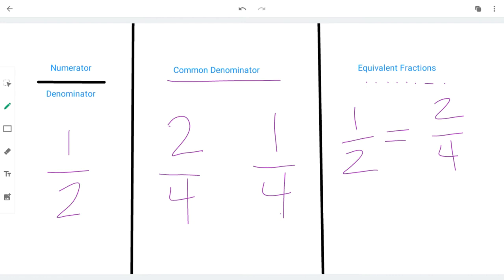Those have completely different words attached to them, but they have the same value, as you're going to see as we move on. So when we have the same value, that's where you get the word equivalent. Okay, that should sound familiar. So our reviewed vocabulary should be numerator, denominator, common denominator, and equivalent fractions.